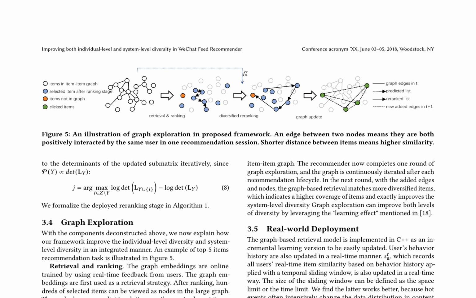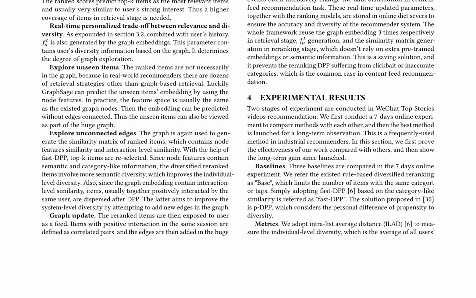The proposed framework enhances both individual-level and system-level diversity in content feed recommendation systems by utilizing graph-based retrieval and reranking techniques. It consists of three stages: retrieval, reranking, and real-time deployment. In the retrieval stage, a graph-based model generates candidate items highly relevant to user interests, trained using real-time user feedback and item features. This adaptability to changing user preferences is crucial for improving recommendation accuracy.